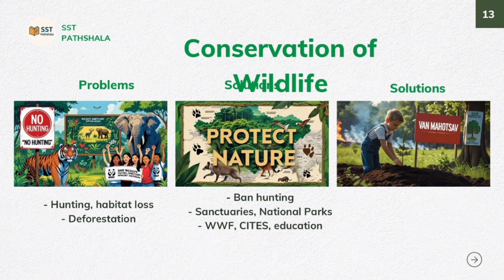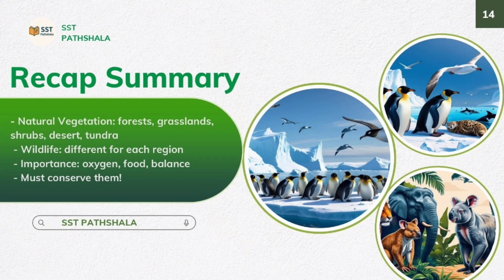So now see the conservation of wildlife. Wildlife faces danger due to hunting, poaching, pollution, and climate disasters. To protect them, ban hunting and illegal trade, set up protected areas like sanctuaries and national parks, enforce wildlife protection laws, spread awareness in schools, and support organizations like WWF. So this is the chapter on natural vegetation and wildlife.